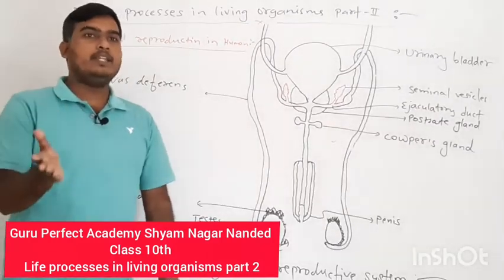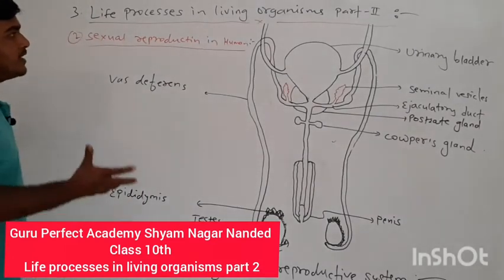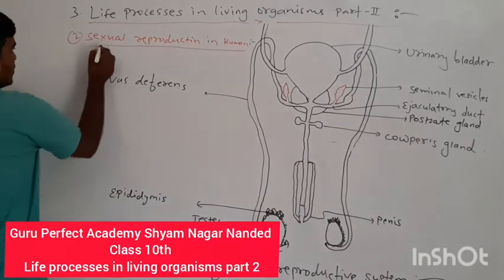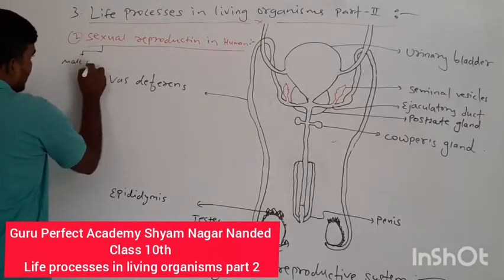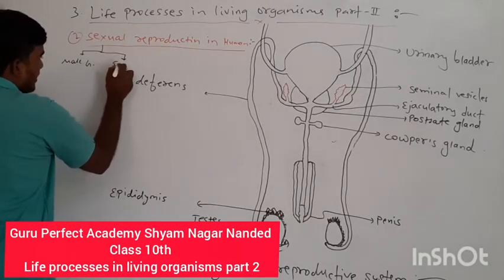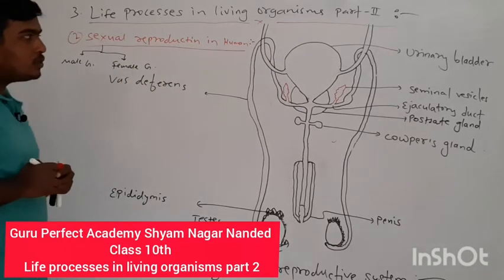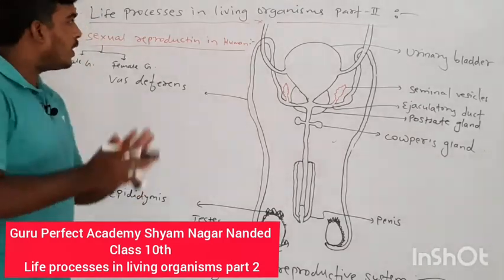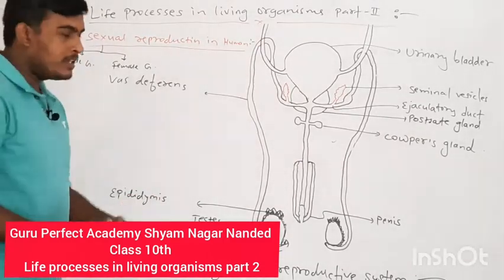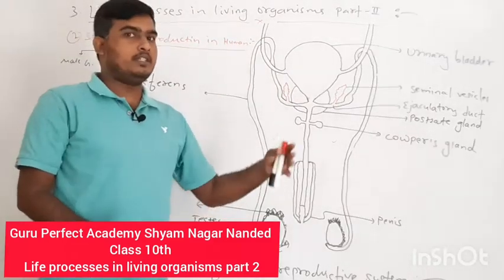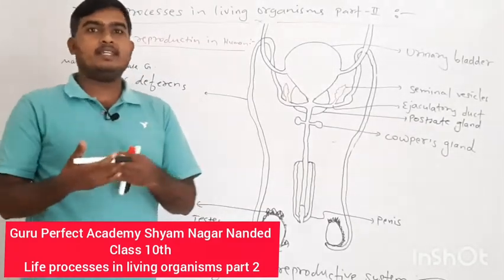The first parent is male and the other parent is female, so there are two kinds of gametes. Sexual reproduction requires a male gamete as well as a female gamete. So we have to know how the male reproductive system produces male gametes and how the female reproductive system produces female gametes, that is ova, or we can say egg cells.